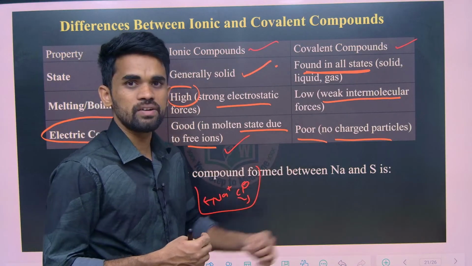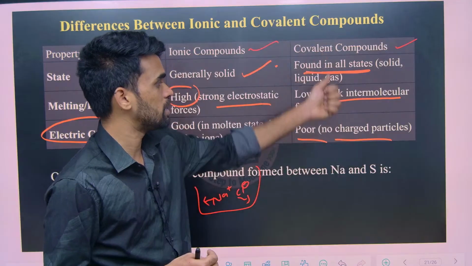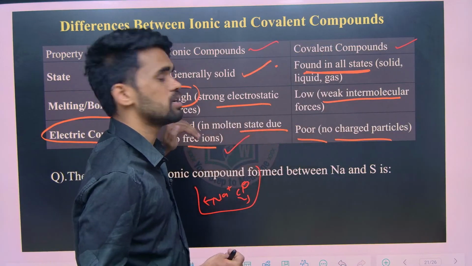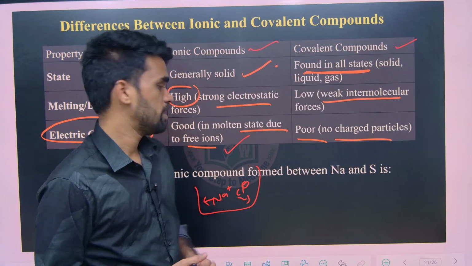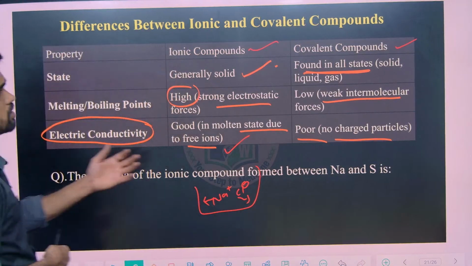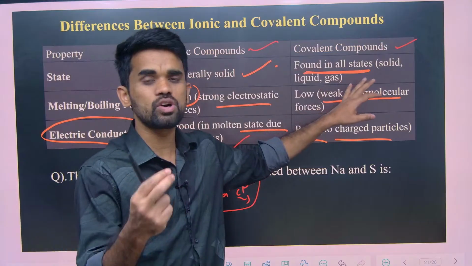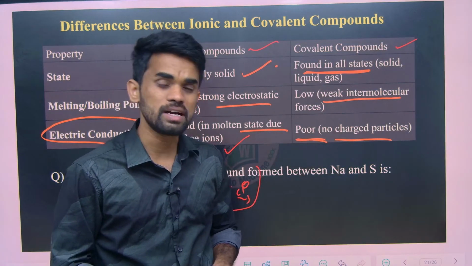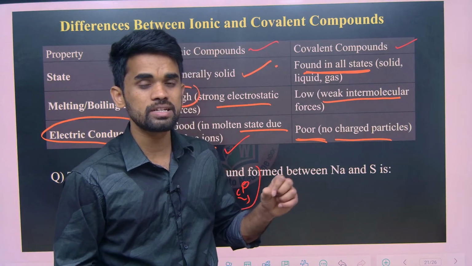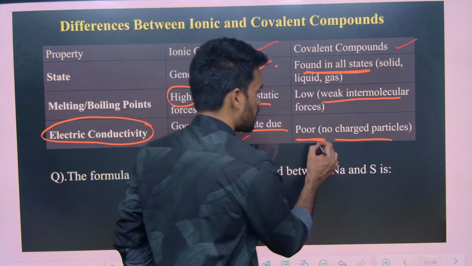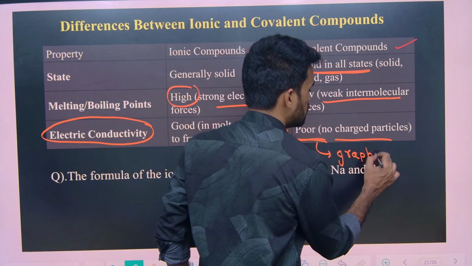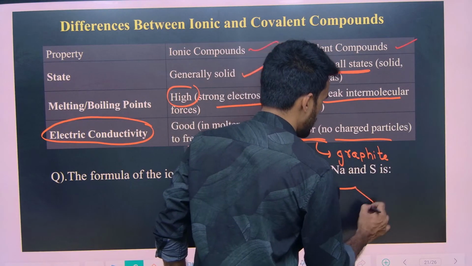There is no such thing in covalent compounds, so they are considered poor conductors and ionic compounds are good conductors. There are a few covalent conductors also, but the generalized statement is poor conductors. Sir, what is the best example of a covalent solid which is a conductor? Graphite. In graphite, the structure contains layers like this.